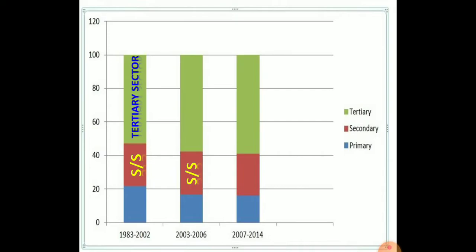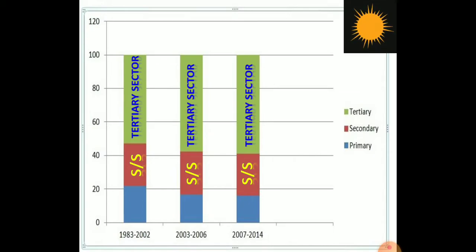In 2003 to 2006, the share of the primary sector in GDP decreased. The secondary sector also decreased, but the tertiary sector increased. In 2007 to 2014, the share of the primary sector also decreased, the secondary sector is constant, but the tertiary sector increased.